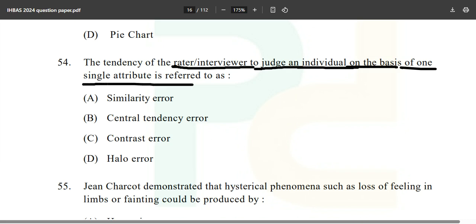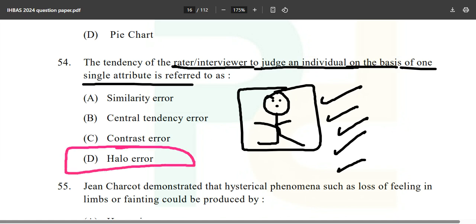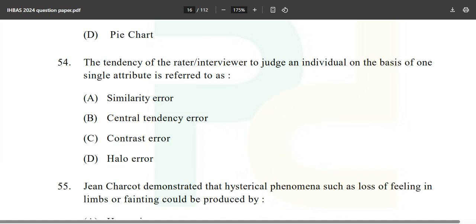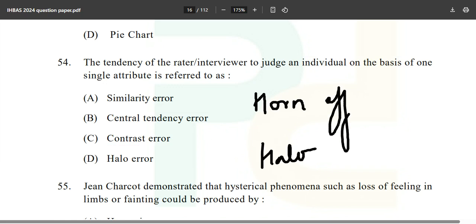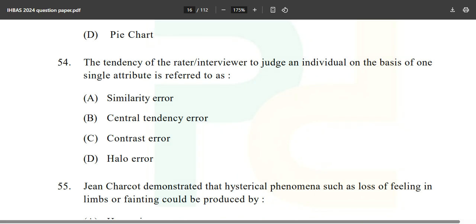Okay, let's suppose you are looking at this person, just on his clothing sense you will assume that this person will be good, nice, and honest and all those things, but it might not be the case. What we are doing is the halo error. There are two major effects, one is the horn effect and one is the halo effect. That halo effect is what they are referring to as halo error over here.